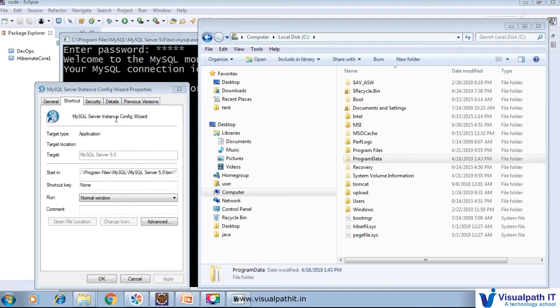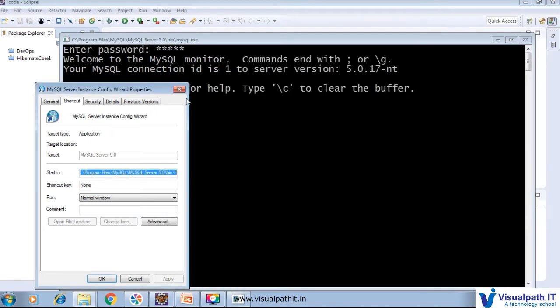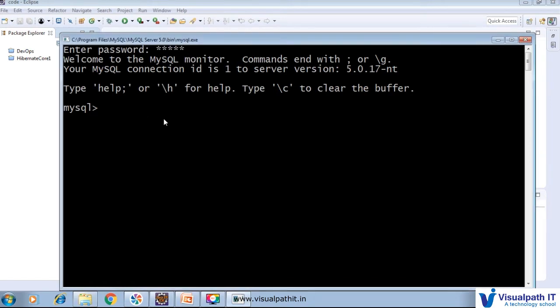During that, you have to provide a username and password as well as which port you want to run. By default port, if you want to change, then through that MySQL configuration wizard you can change it. So I will check that. After moving into MySQL, just check how many databases are there.